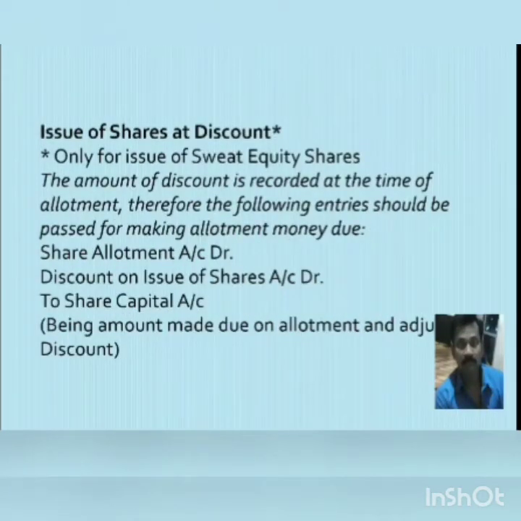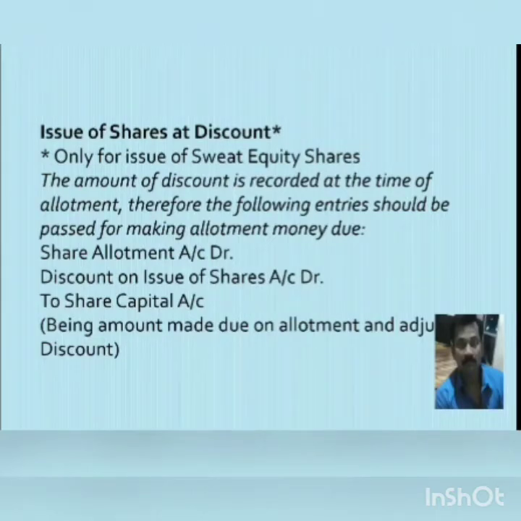Now come to issue of shares at discount. Only for issue of sweat equity shares, the amount of discount is recorded at the time of allotment. Therefore, the following entry should be passed for making allotment money due. So the entry will be share allotment account debit, discount on issue of share account debit, to share capital.